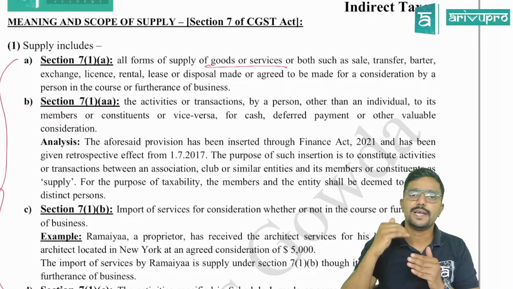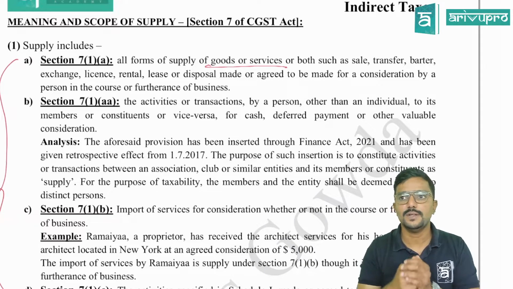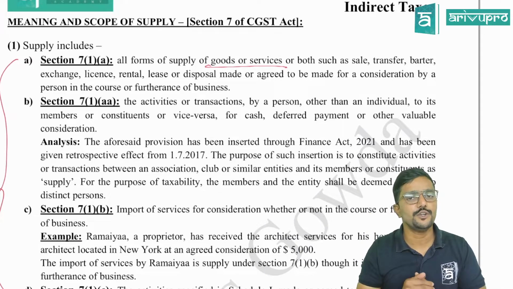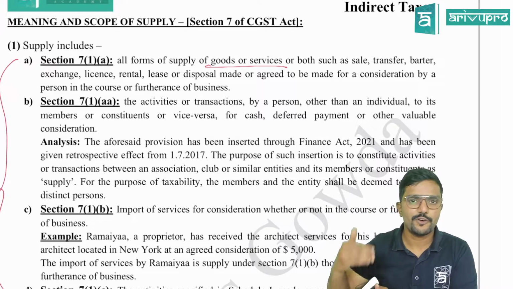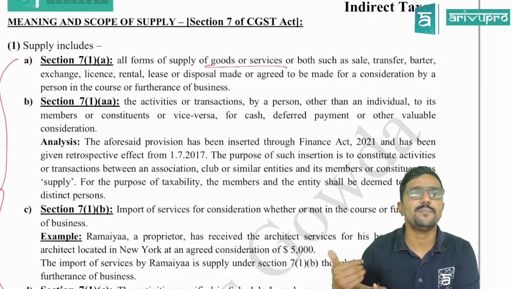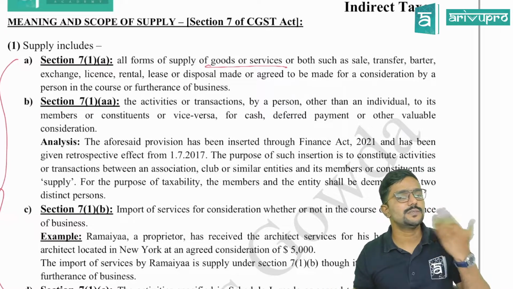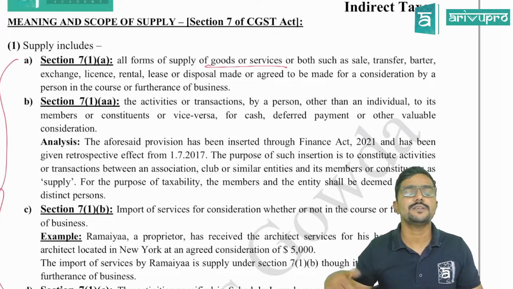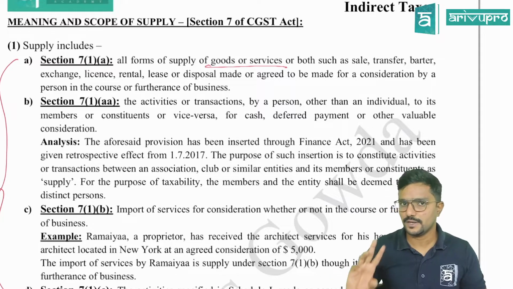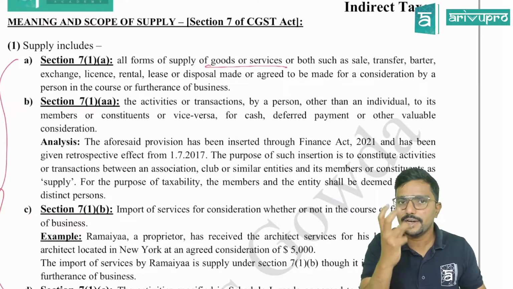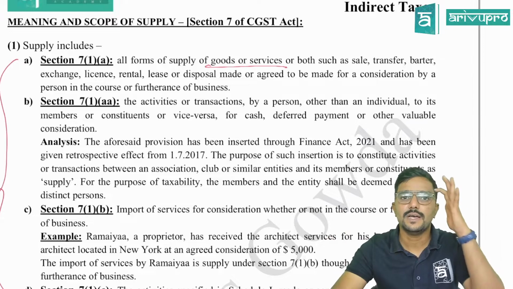Okay, sir. Next, exchange. Barter is different. Exchange is different, guys. Exchange means, for example, I exchanged my old mobile phone with a new phone by paying an additional 20,000. Clear? I exchanged my old phone for a new phone. In addition to my old phone, I paid 20,000. What do we call it? Exchange. Clear? Similarly, sir, I exchanged my old car for a new car by paying an additional 5 lakh. So what do we call this? Exchange. Clear? Barter is different, exchange is different. In exchange, there is a money element involved, whereas in barter, there is no money at all. One thing has been exchanged for another thing.